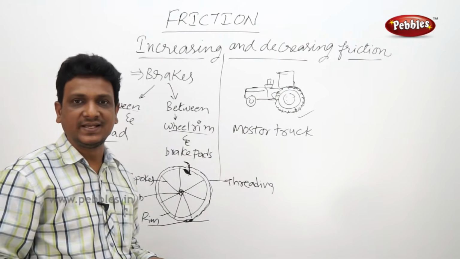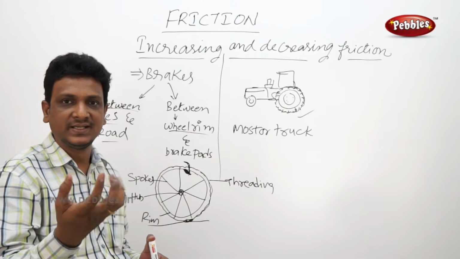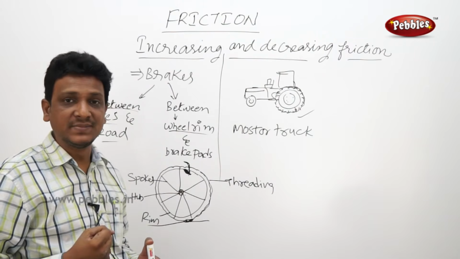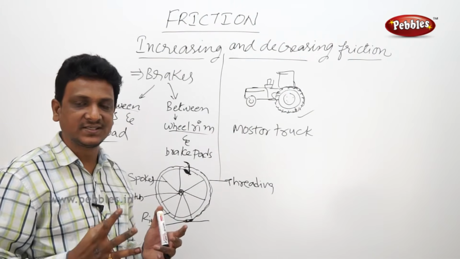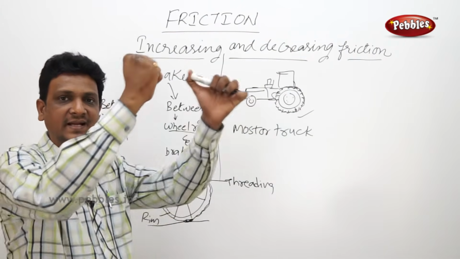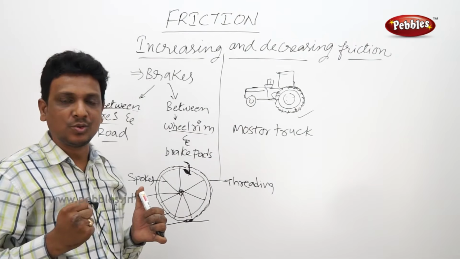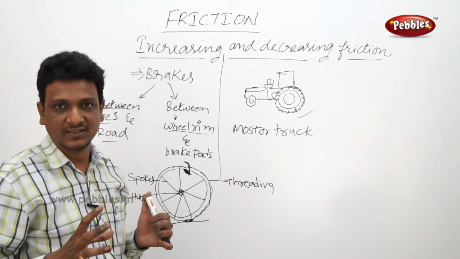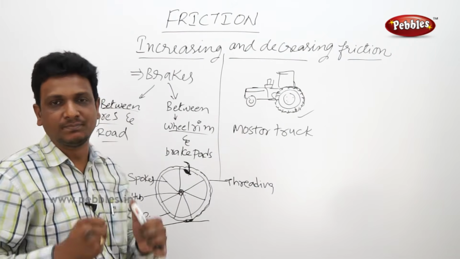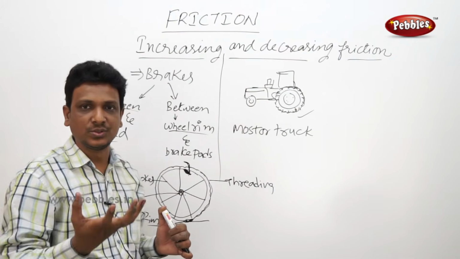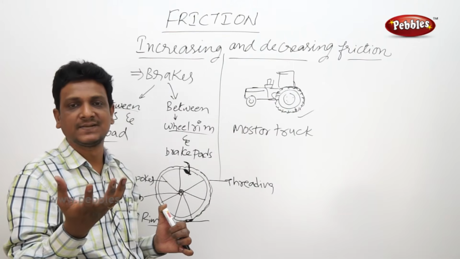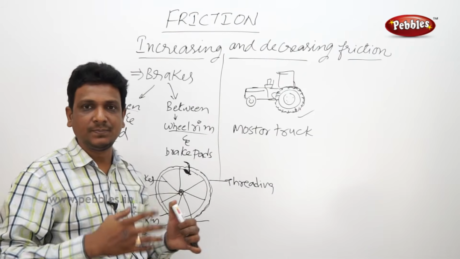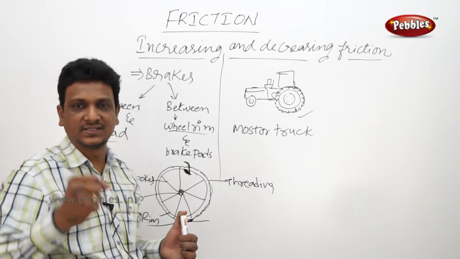Sometimes you see in certain games, the players apply some powder to their hands for a good grip. Gymnastics. When they perform gymnastics, they will be holding many things in their hand and jumping. So if it slips there, their show gets spoiled, they may get hurt. So they need a very good grip with the poles they are holding. So they apply some coarse powder. Even in the game called kabaddi, when the kabaddi player is going, he has to catch the person.